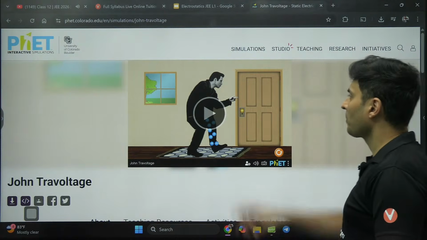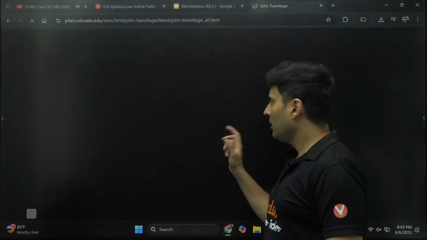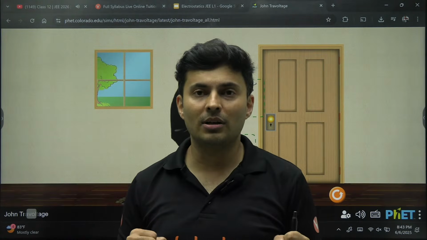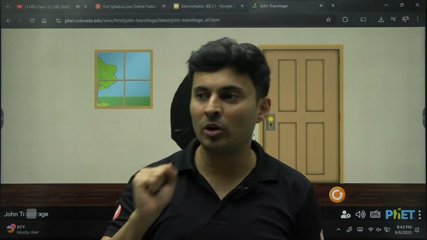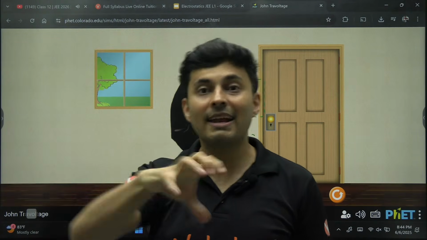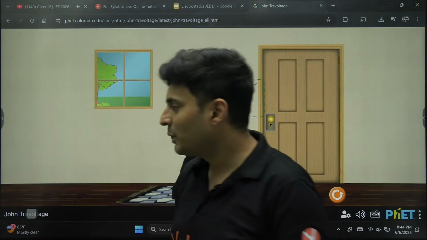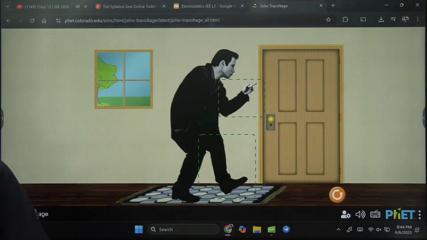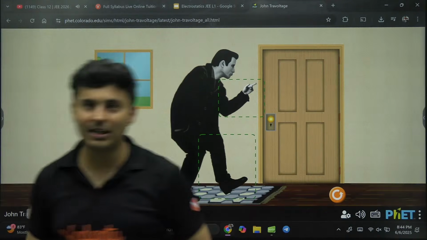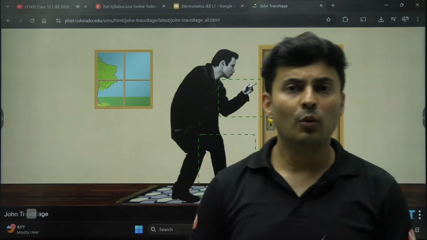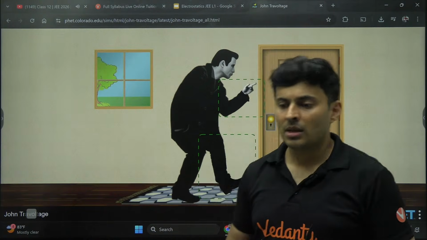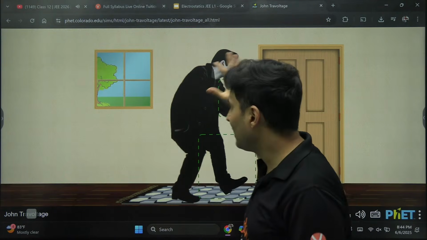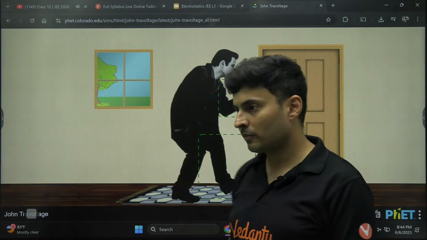Now, see, you might have experienced some kind of electrical shock when you touch someone or touch a doorknob or some metallic railing. Have you experienced it? If you have, put up a shocked emoji in the chat box. Definitely you would have experienced it. So why does that happen? Let's understand it. The first and second methods of charging are there in this demonstration itself.